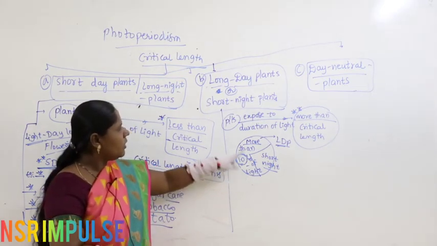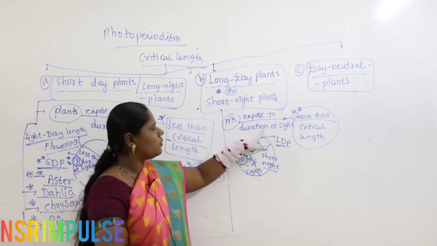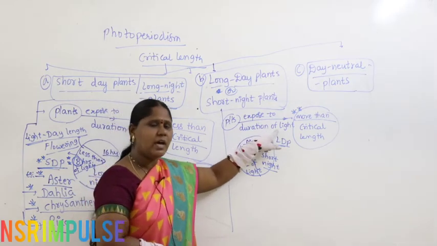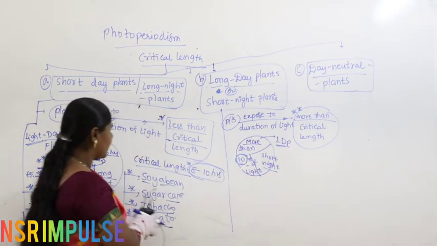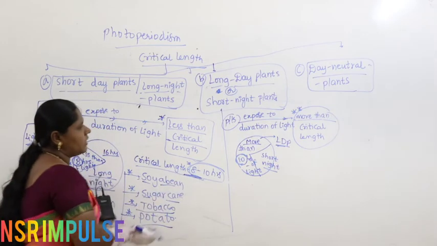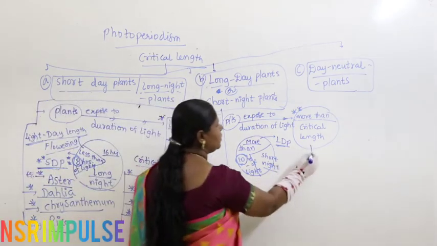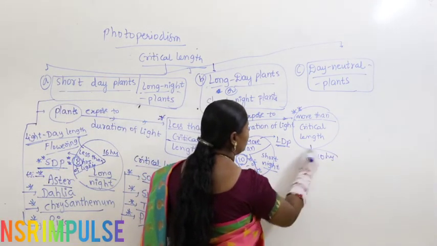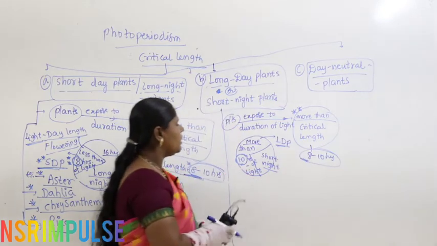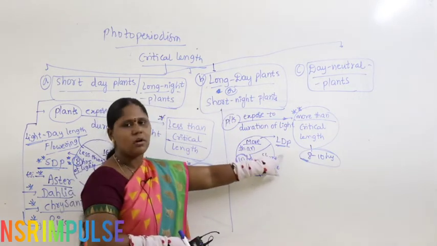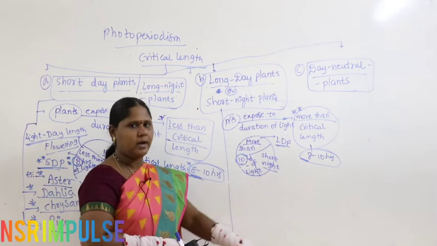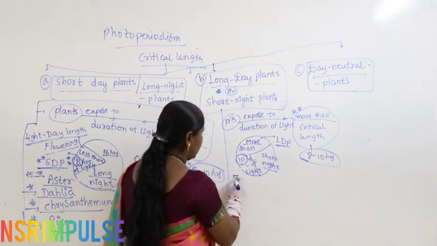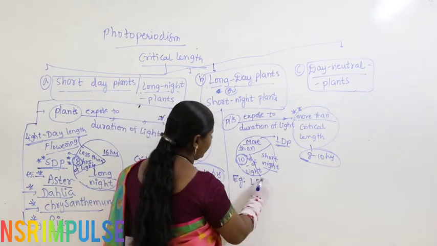So, whenever a plant is exposed to a duration of light more than the critical length, what is the critical length? Let us take 8 to 10 hours. So, here also we take 8 to 10 hours. More than 8 to 10 hours, then only flowering occurs. They are called what? Long day plants. Let us take examples. Examples for long day plants.